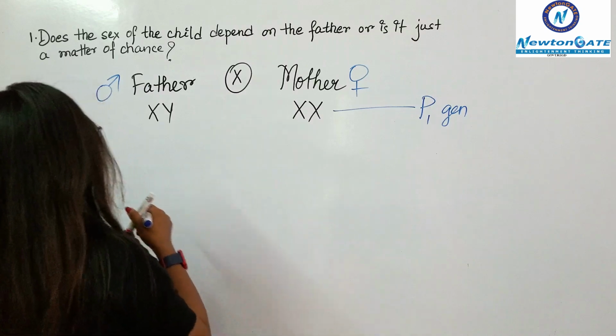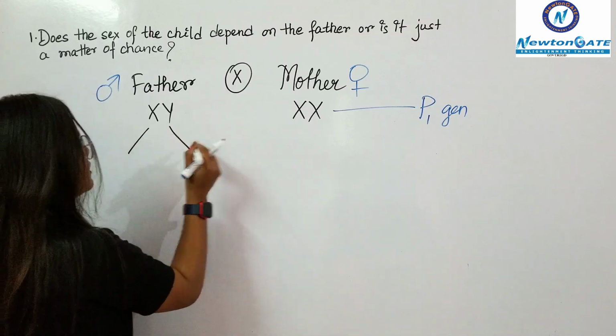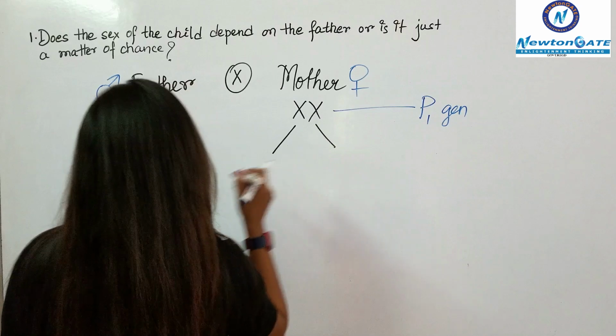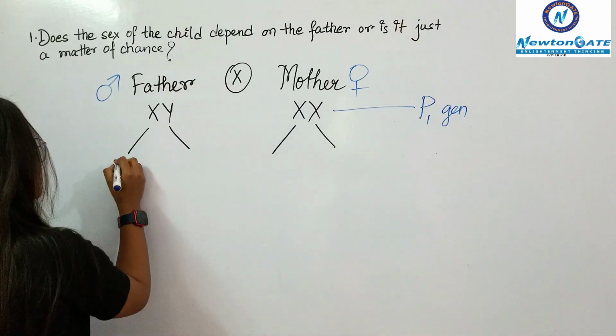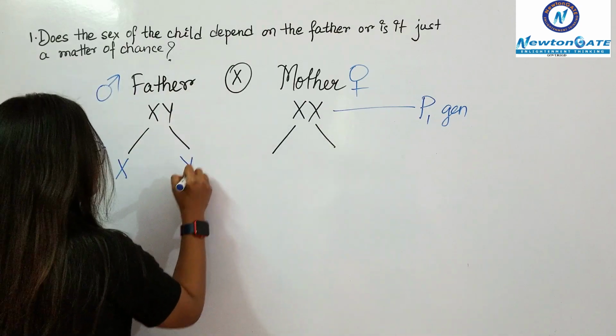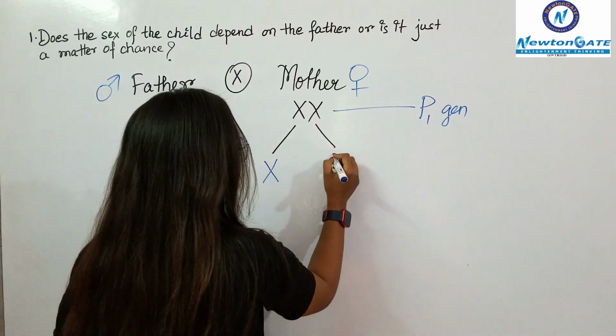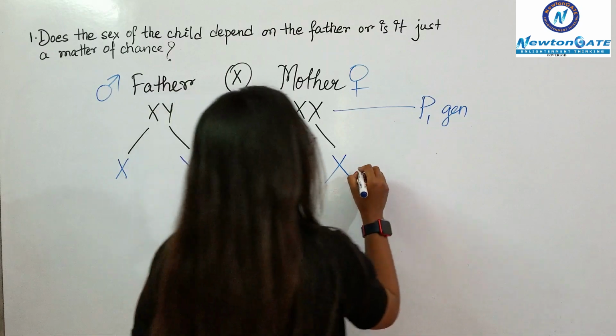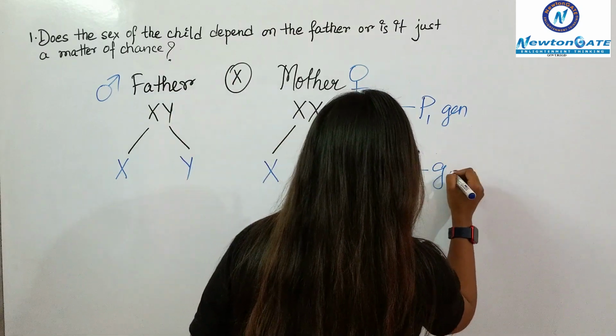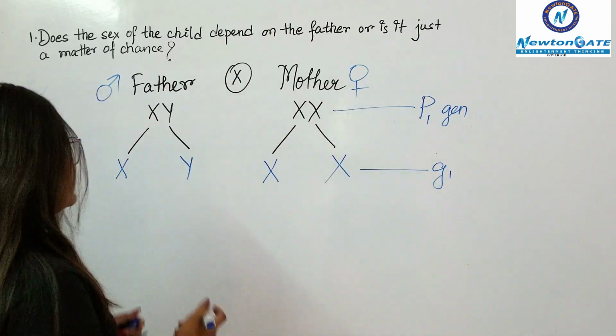So while gamete formation, they produce separate sets of gametes. The father produces X and Y, and the mother produces XX. This is the gamete.